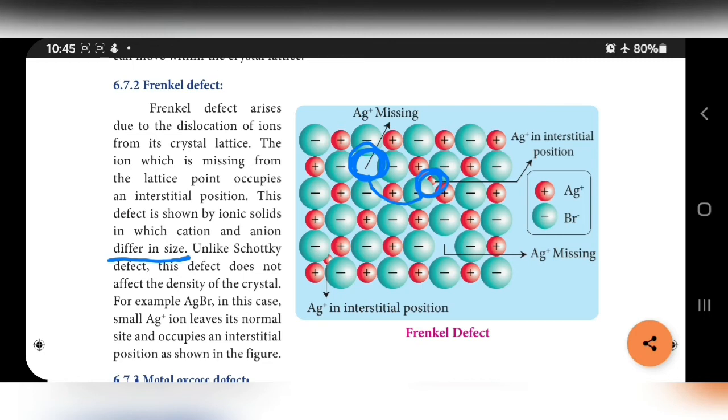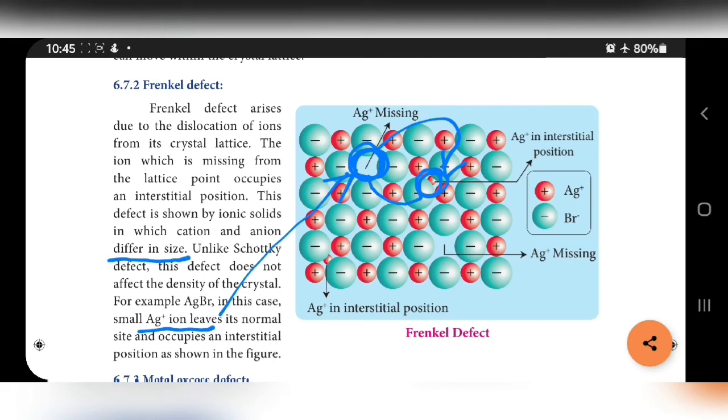For example, AgBr. In this case, the small Ag plus ion leaves a normal site and occupies an interstitial position as shown in the figure. We can easily learn this Frenkel defect by comparing with Schottky defect. In Schottky defect, atoms are missing. Here, dislocation takes place.